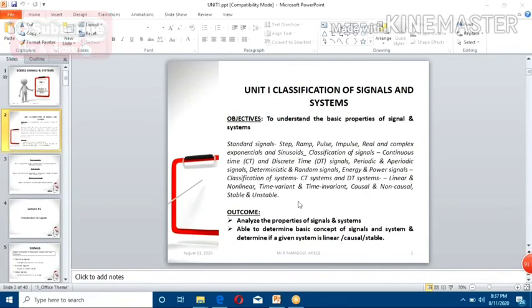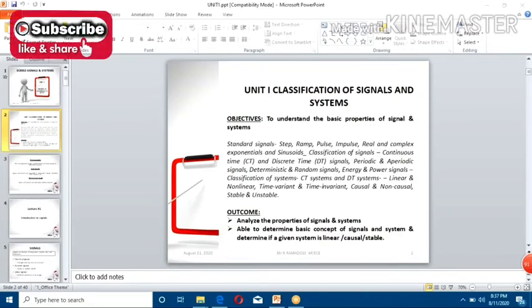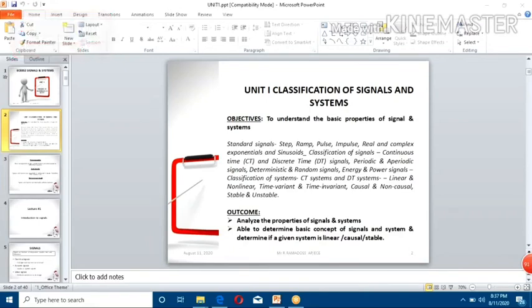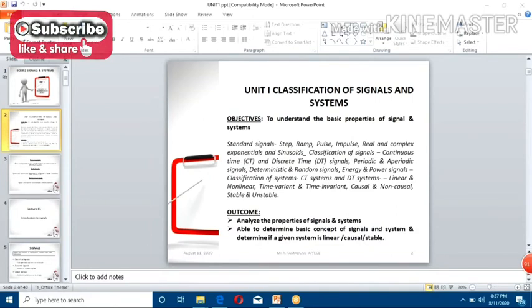Our main aim is to understand the basic properties of signals as well as systems. Once you complete this unit, you can achieve this outcome: you will be able to analyze the properties of signals and systems. If any system or signal comes, you can analyze it, and determine basic concepts of signals and systems.